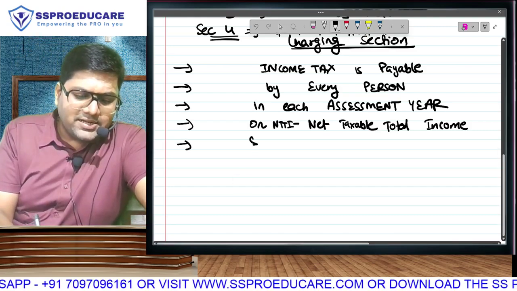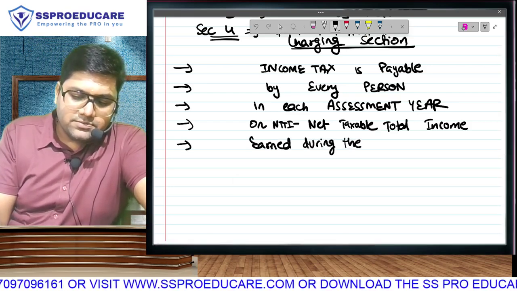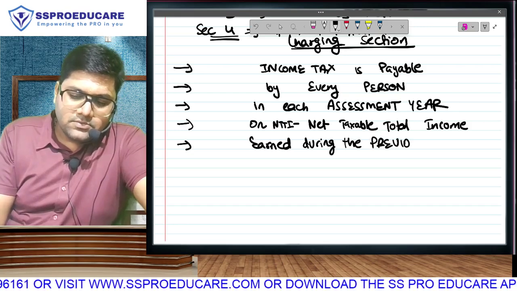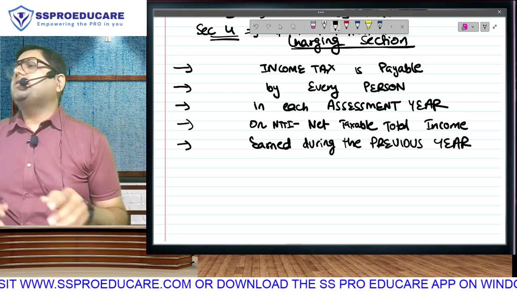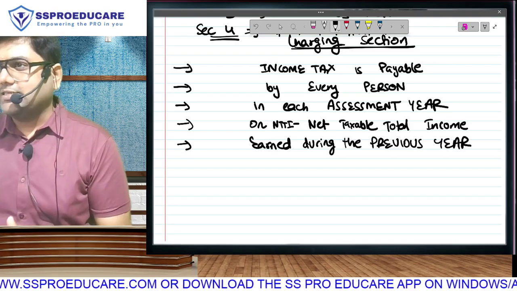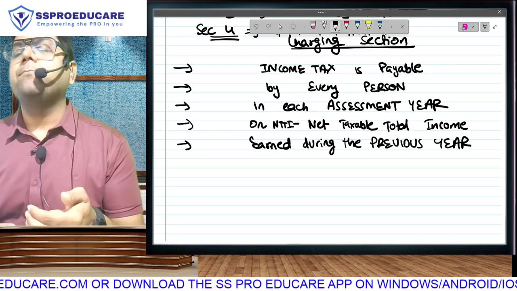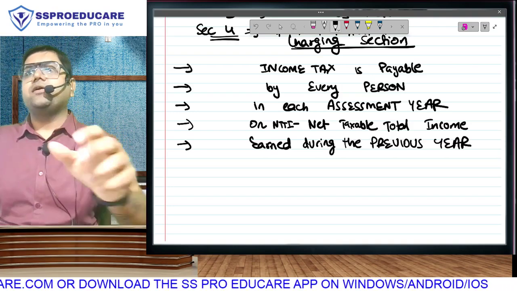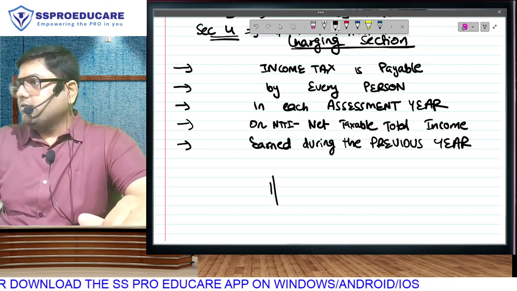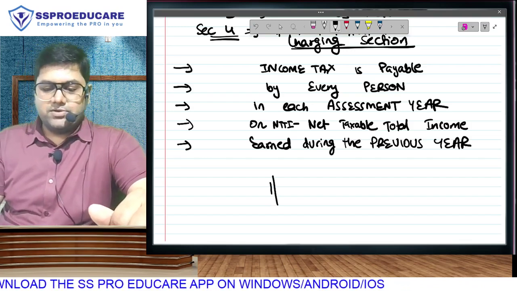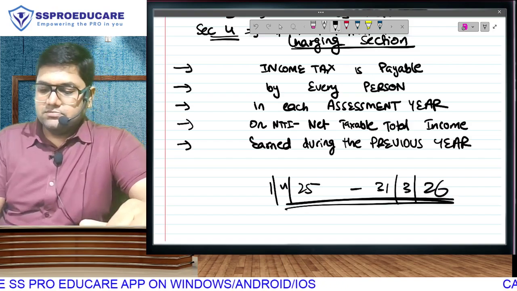And then, this net taxable total income should be earned during the previous year. And why previous year? If you understood the explanation of assessment here, you have already understood that the day when I sit and calculate, the year for which I am calculating is already over. It has become previous and therefore we are calculating for the year which is over. For example, right now we are in financial year 25-26. So think about it. Right now, I will not be able to calculate any income of this year because the year is still going on.